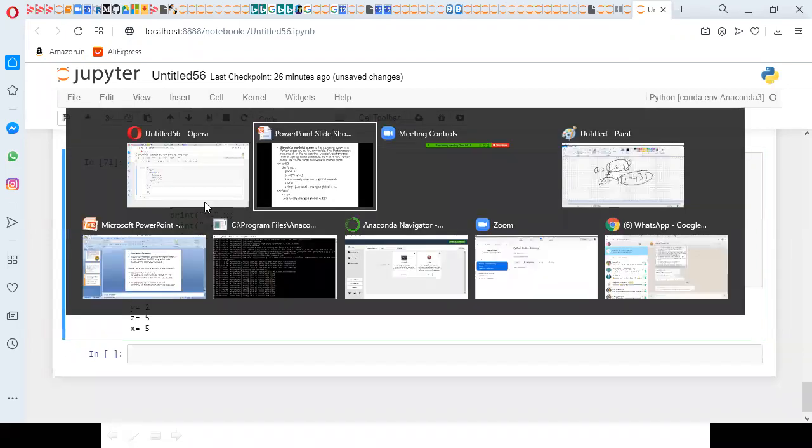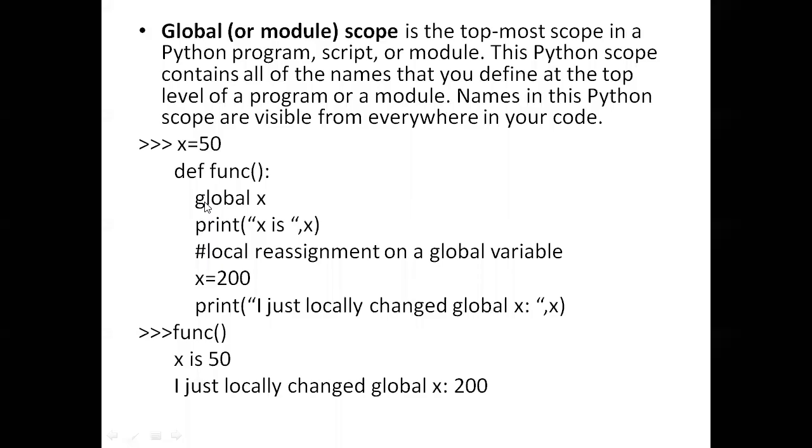If we define a variable outside of the function scope, then simply it will become global. So here I'm quoting one example, x equal to 50. This is the global variable. And I want to define the same x, but with differentiation. Then we go with global. So global x means it will consider global only. Simply x equal to 200, it considers only local. So this is local and this is global.